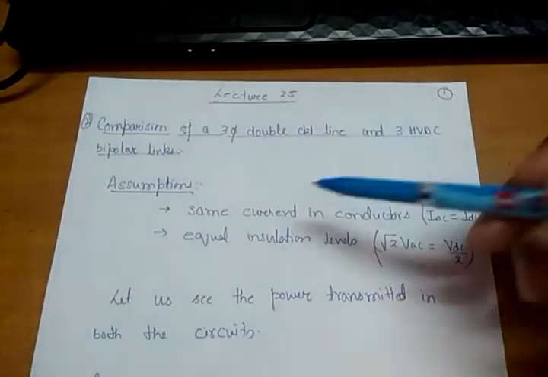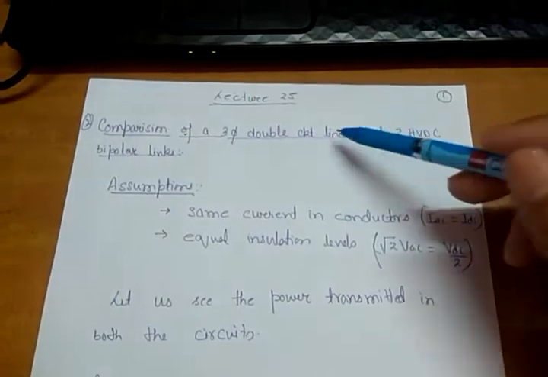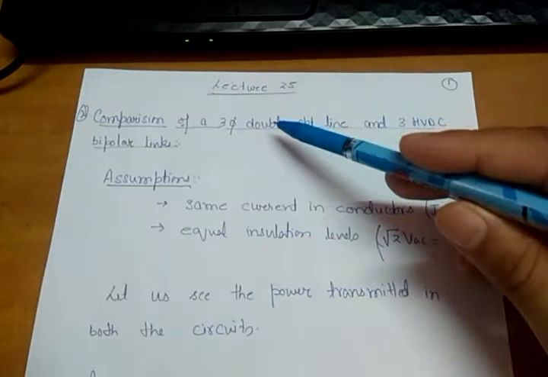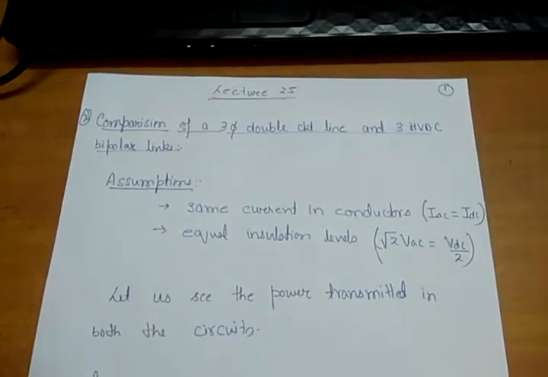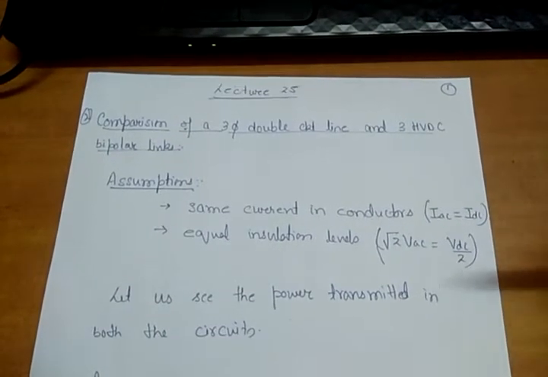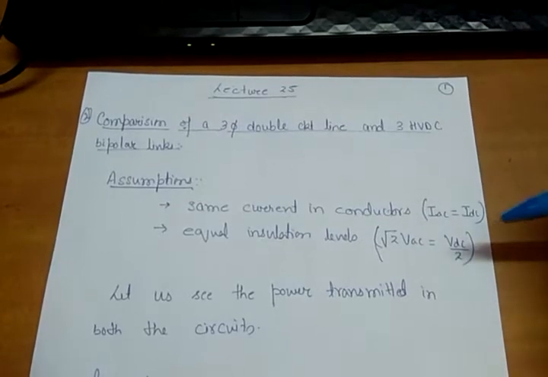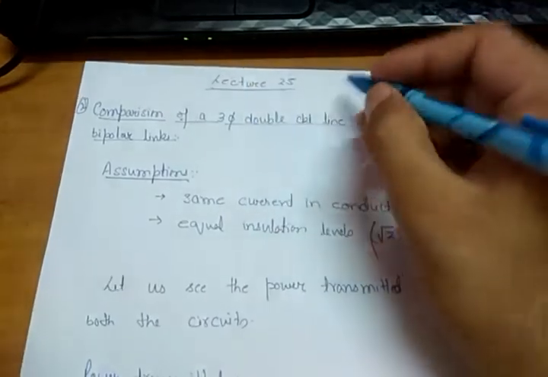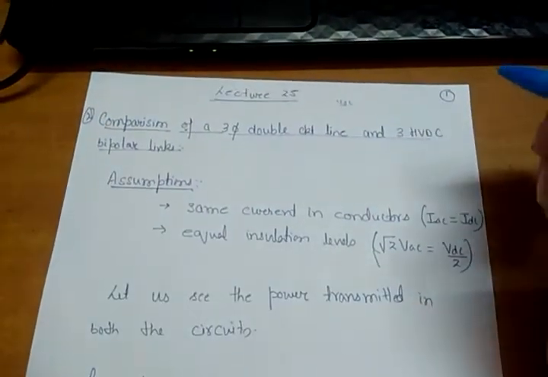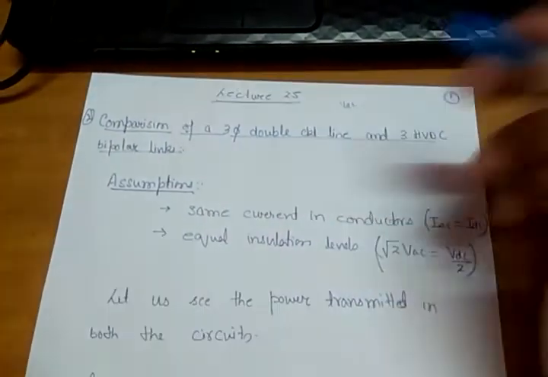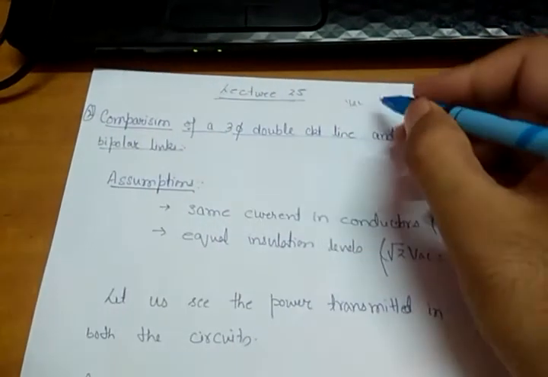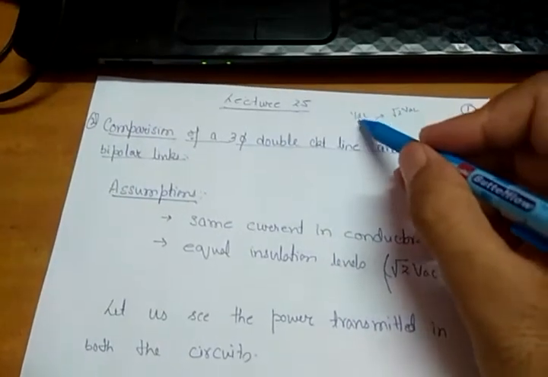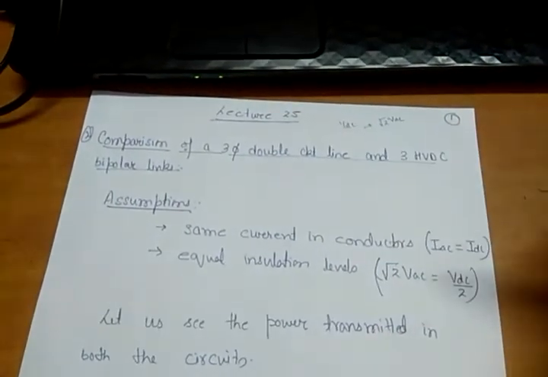So what are the assumptions? The first assumption is that the same current will flow in AC and in DC, the same current in the conductor, that is, IAC will be equal to IDC. The second is that the insulation level of both systems is the same. If the voltage of the AC is VAC, then we will design the insulation for the peak value of the voltage. So insulation will be designed for root 2 VAC. We will not design it for VAC, we will design it for root 2 VAC.